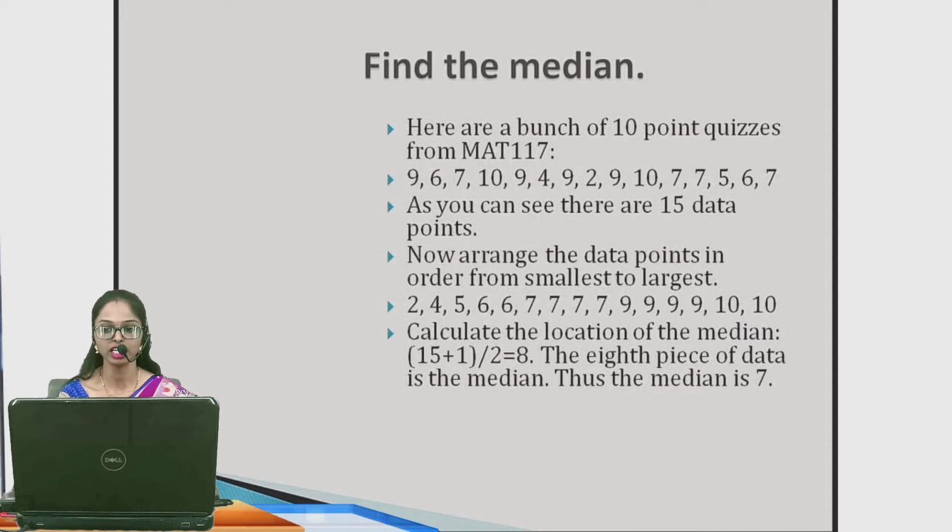Then calculate the location of the median. The number of points is 15. We write the formula (15 plus 1) divided by 2, that is the 8th position, and the 8th position value is 7, that is, the median is 7.